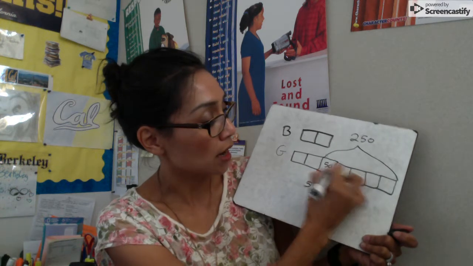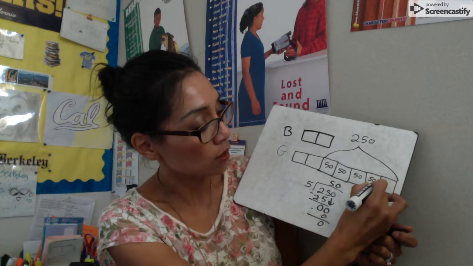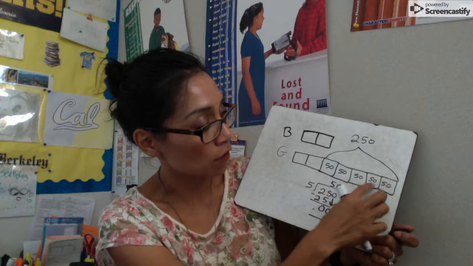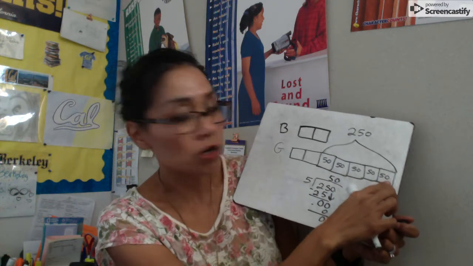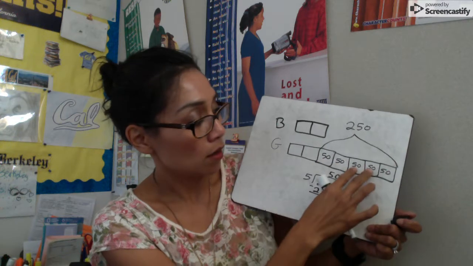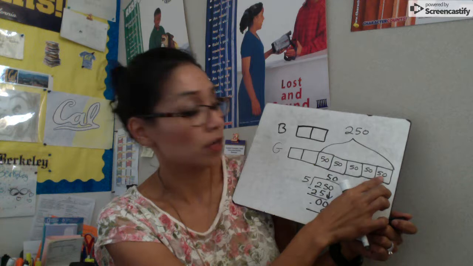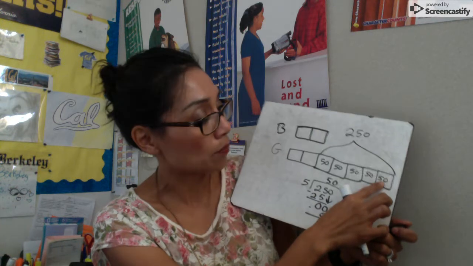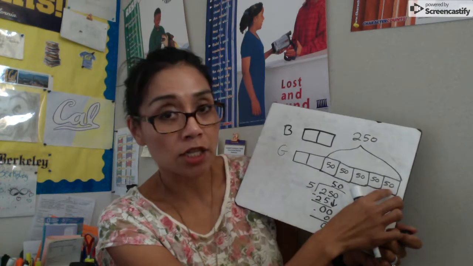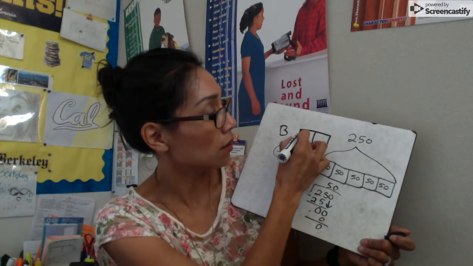Well, let's check it out to make sure. I can take 50 and I can multiply it by 5. 1, 2, 3, 4, 5. If I'm really good with values, I can see, well, these two make 100. These two make another 100, so that's 200, 250. Either way, I can solve the problem. So if these boxes each have 50, these all have to have 50.